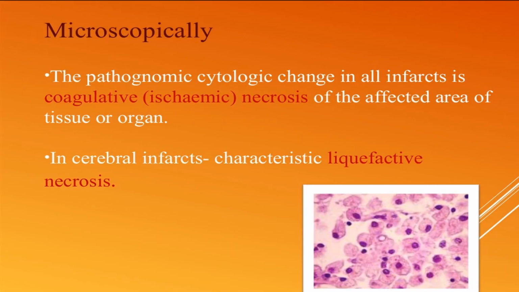Microscopically, the pathognomonic cytological change in all infarctions is mostly coagulative necrosis of the affected area of a tissue or an organ. But the exception is the cerebral infarction, where liquefactive necrosis is seen. You learn this in necrosis.